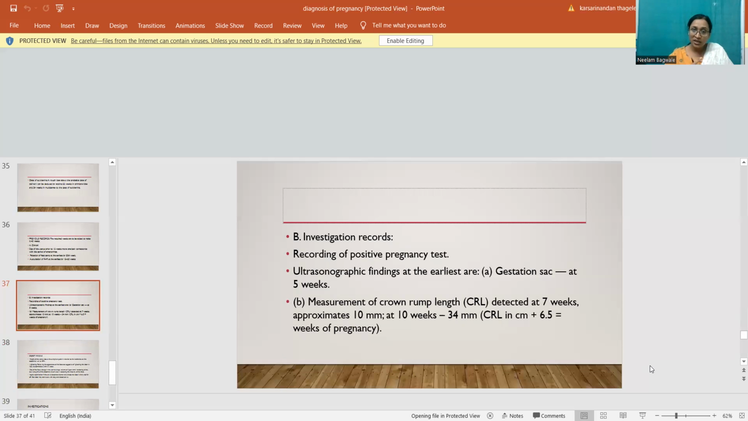Ultrasonographic findings at the earliest are gestational sac at 5 weeks, measurement of crown rump length detected at 7 weeks, it is approximately 10 mm. At 10 weeks, it is approximately 34 mm. CRL in centimeters plus 6.5 is weeks of pregnancy.